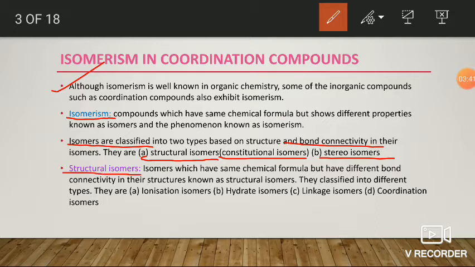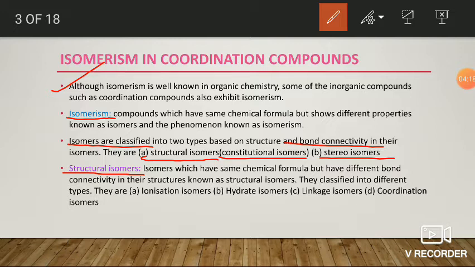Okay, the first one, structural isomers. Here, structural isomers are nothing but the isomers which have the same chemical formula but show a difference in their bond connectivity, generally known as structural isomers, and the phenomenon is known as structural isomerism. Structural isomerism is also known as constitutional isomerism. So the corresponding isomers are known as constitutional isomers.